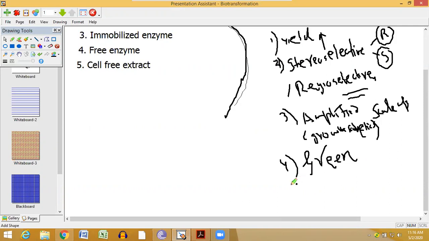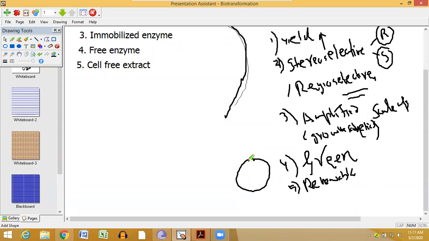Okay. Number 5, it is easily renewable. That means once you design a biocatalyst, a biological organism, you can renew this from generation to generation. In a chemical reaction, you cannot renew anything.